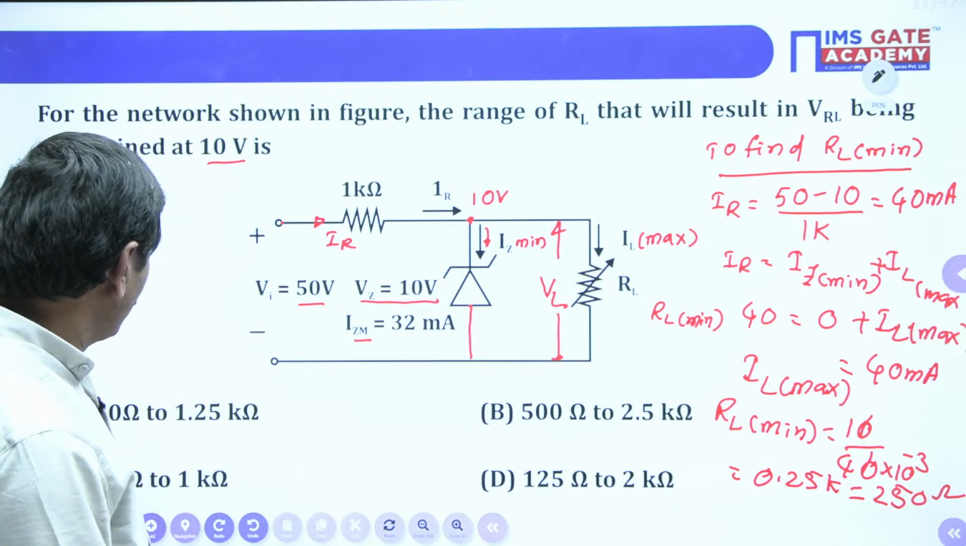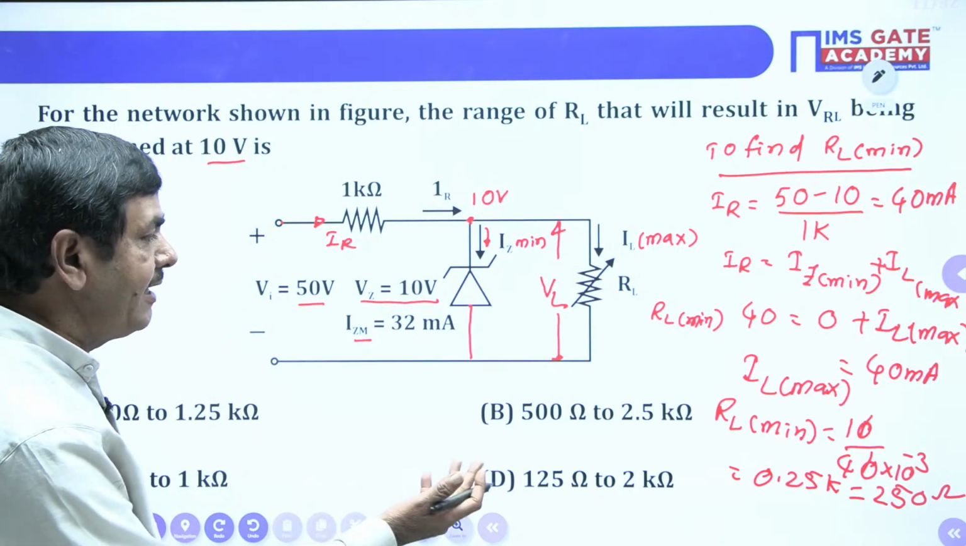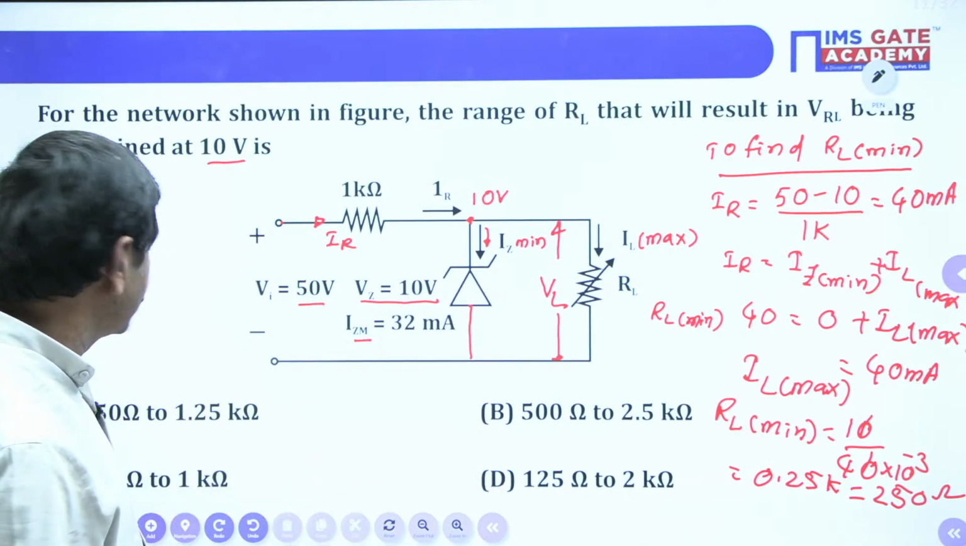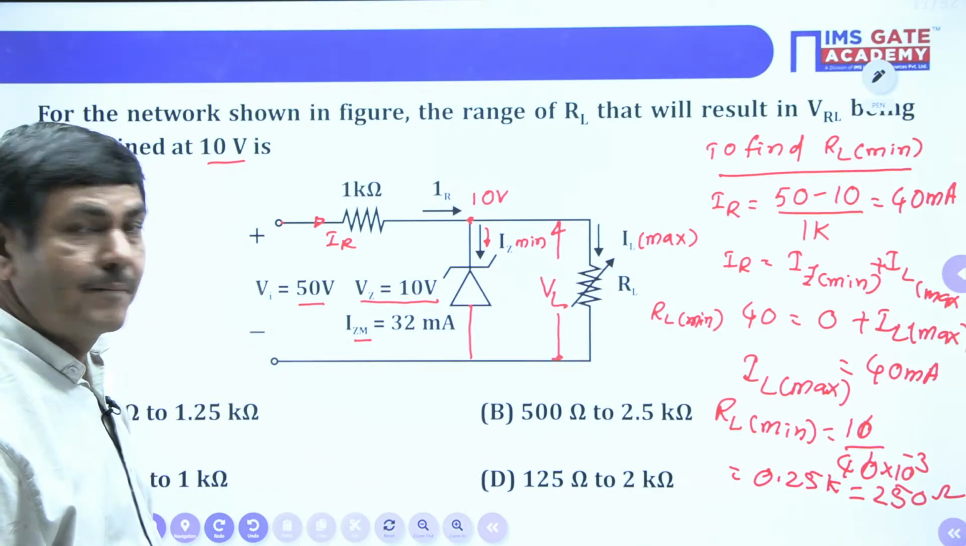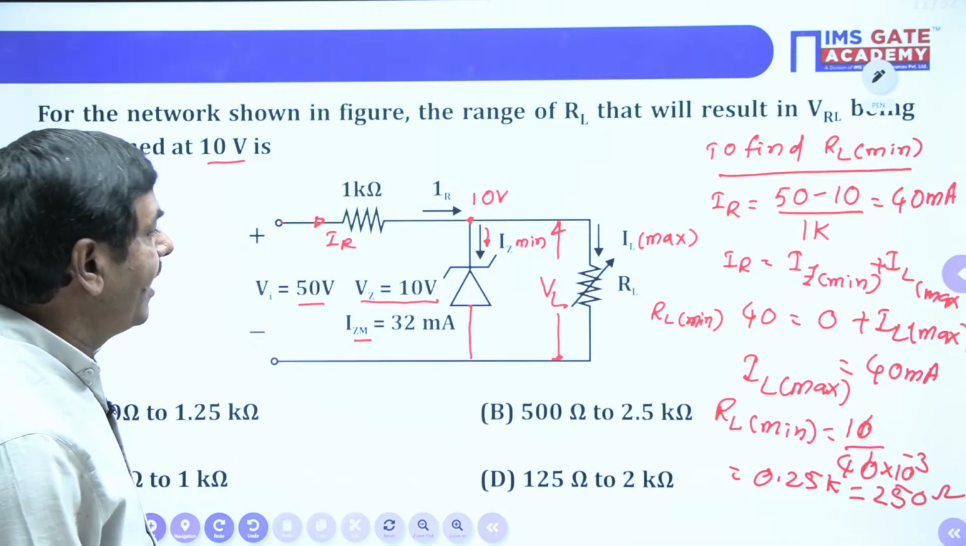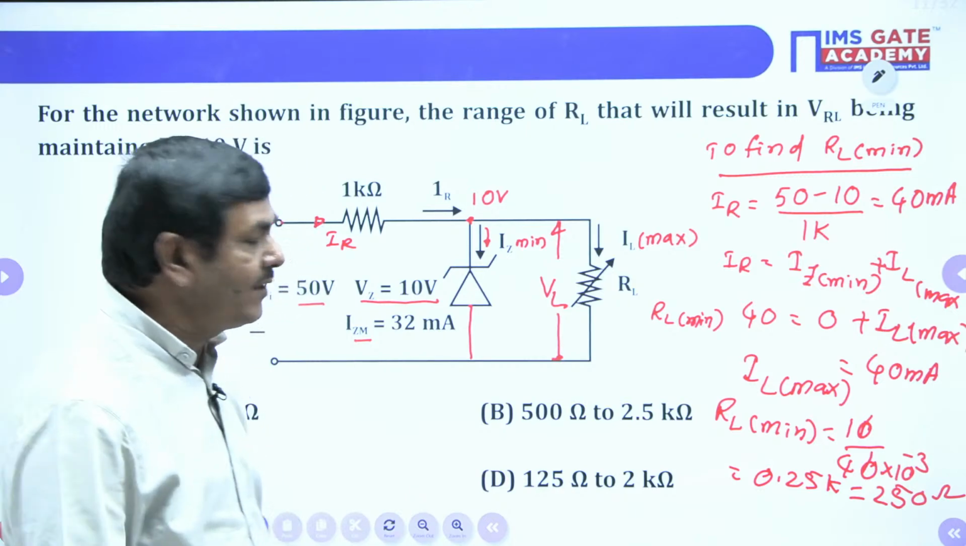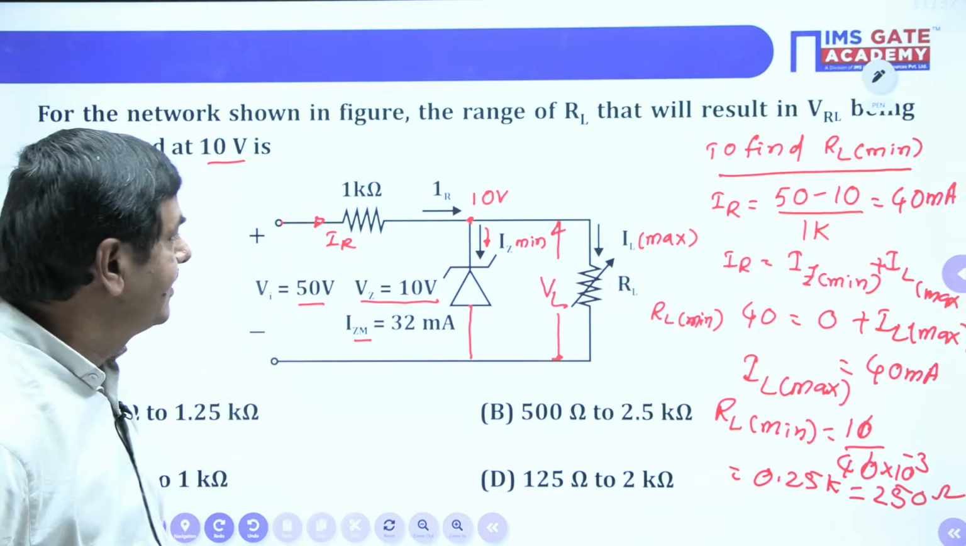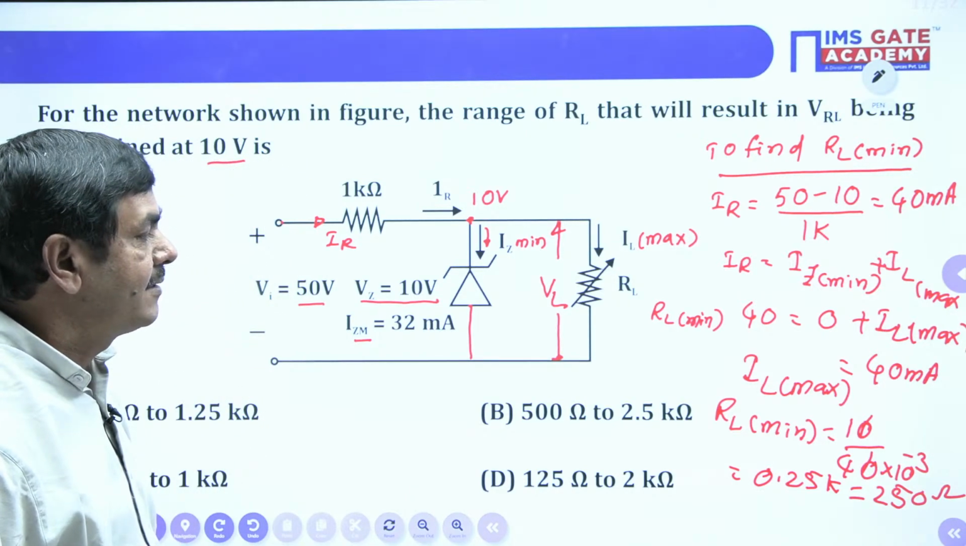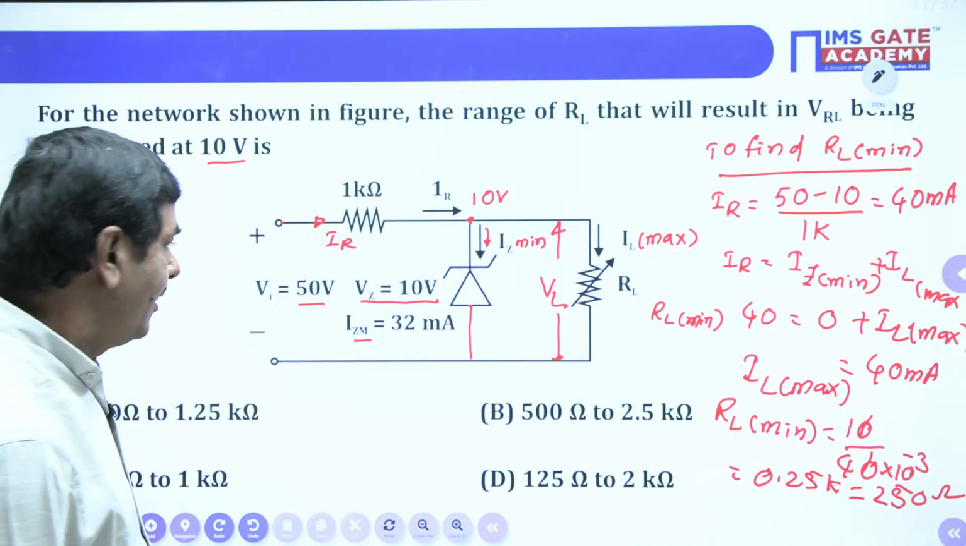But directly by watching, after getting the RL minimum, we can say which option is correct here easily. But that is not the right method. We can find RL maximum also from this problem only. Anyhow, I think students followed how to find the RL minimum. Are you getting this? Now we can find the RL maximum also. How we can find? Please watch.